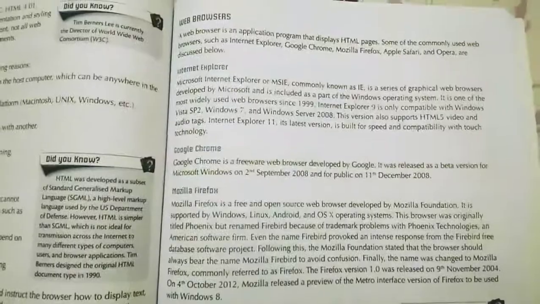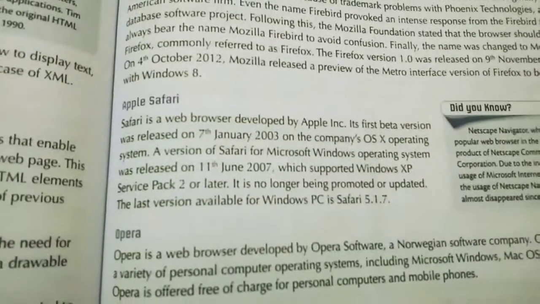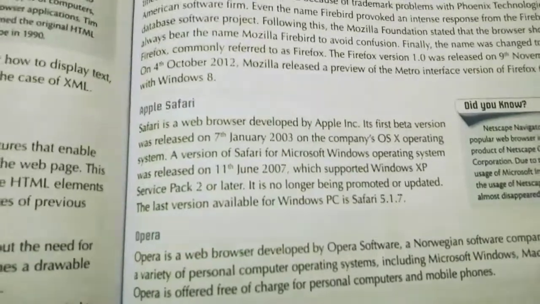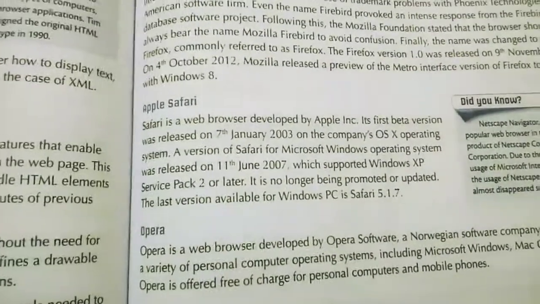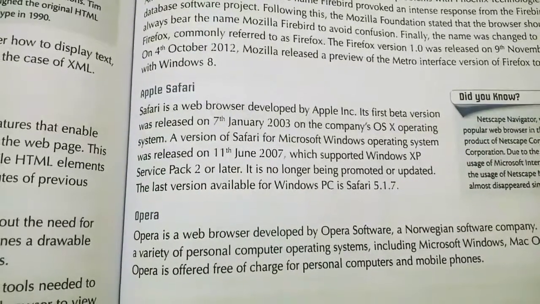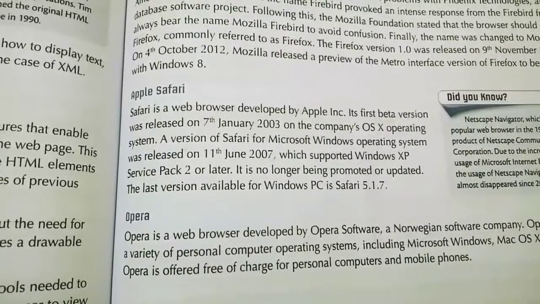So we discussed Internet Explorer, Google Chrome, Mozilla Firefox. Now let's see Apple Safari. Safari is a web browser developed by Apple Inc. Its first beta version was released on 7th January 2003 for the OS X operating system.